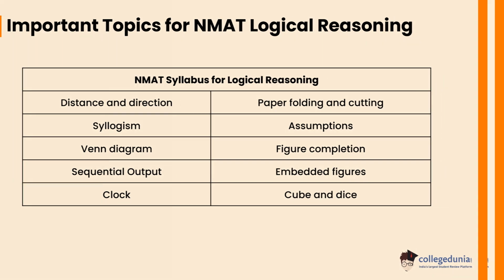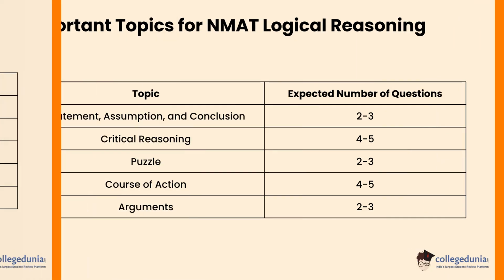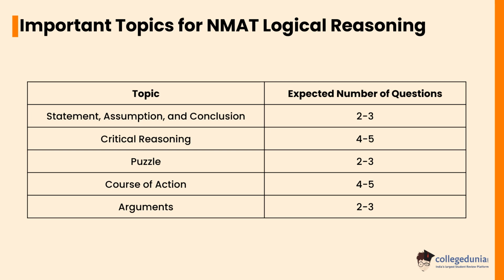In coding-decoding, the expected number of questions is between 8 to 10. In syllogism, the expected number of questions is between 3 to 4. In ranking, the expected number of questions is between 1 to 2. In the Venn diagram, the expected number of questions is between 2 to 3. In statement, assumption and conclusion, the expected number of questions is between 2 to 3.